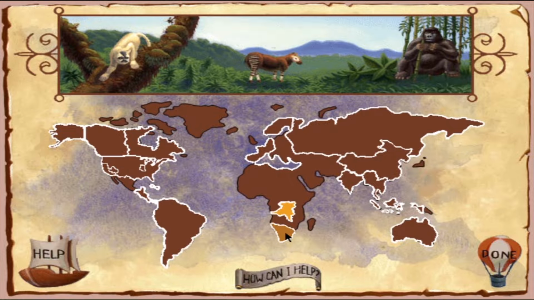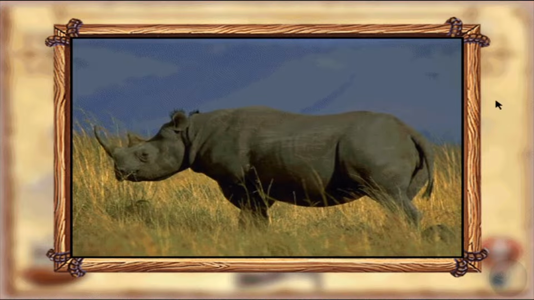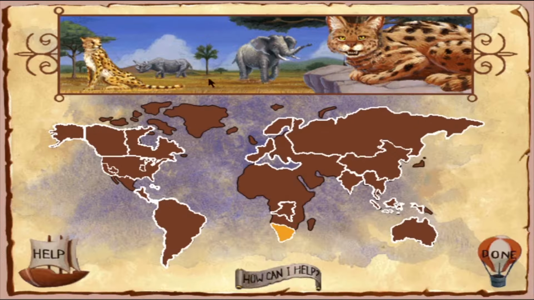Central and Southern Africa. The black rhinoceros population has dropped from 70,000 in 1970 to 3,000 in 1992. The black rhino is threatened by poaching, loss of habitat, and low reproduction rates. Poachers kill rhinos for their horns, which are used in several medicines of the Far East.